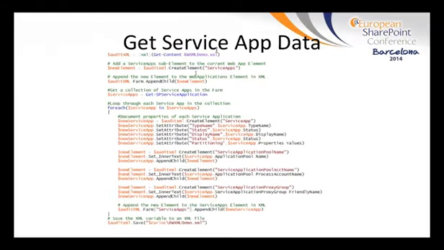All right, and so lastly, get service app data. This is going to be our last writing XML demo. Here we're actually going to document the service applications. Since the service apps are at farm level configurations and not web app level, we're no longer going to be looping through each of the web apps as we go through these scripts. Instead, we're getting an object of all the service apps in the farm and looping through them directly.